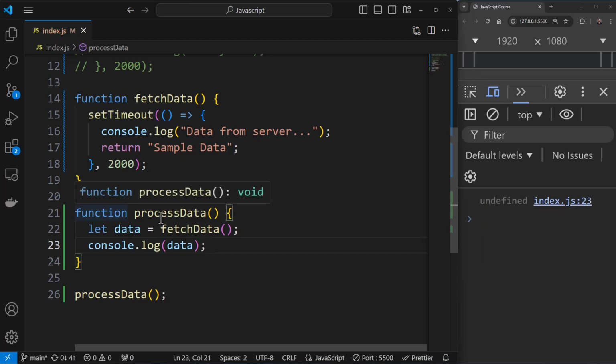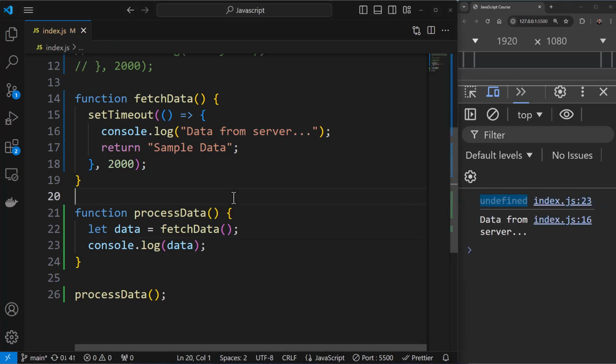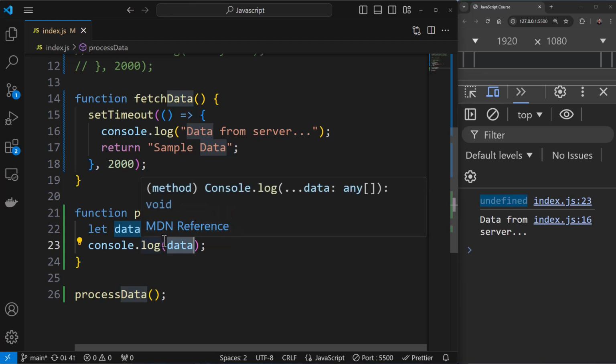Now if I save this, you'll see I don't get an output. I get undefined. This did not work because fetchData has a delay, right? This thing took 2 seconds to return, but what happened is this got executed before this returned. This has a delay of 2 seconds, so this did not wait for fetchData to finish executing and get back with the result. Instead, it executed this first. So we got undefined, and this did not work as expected.